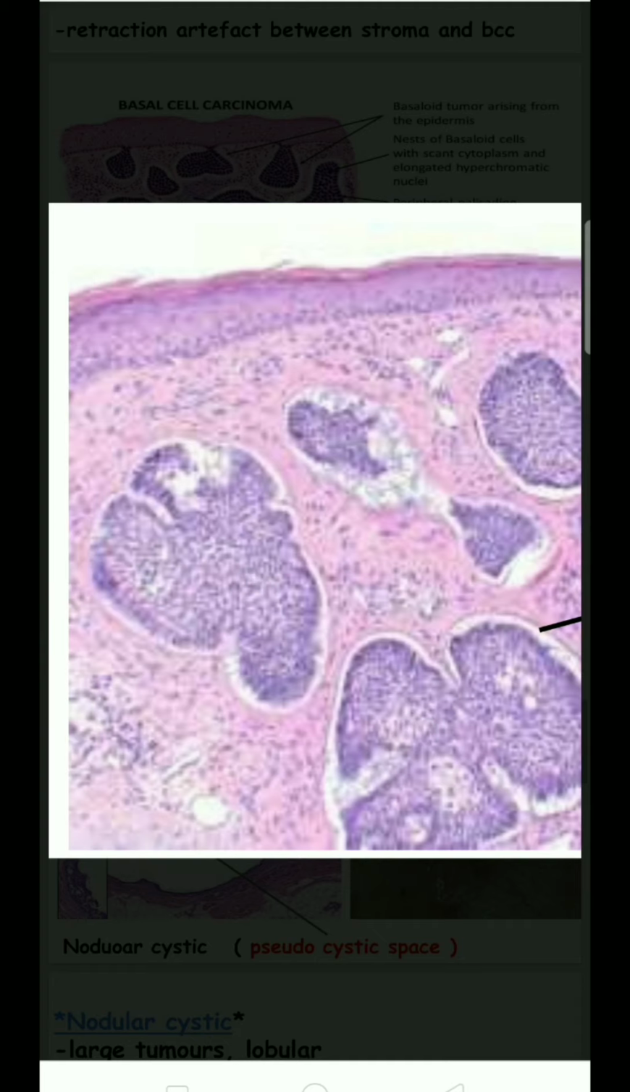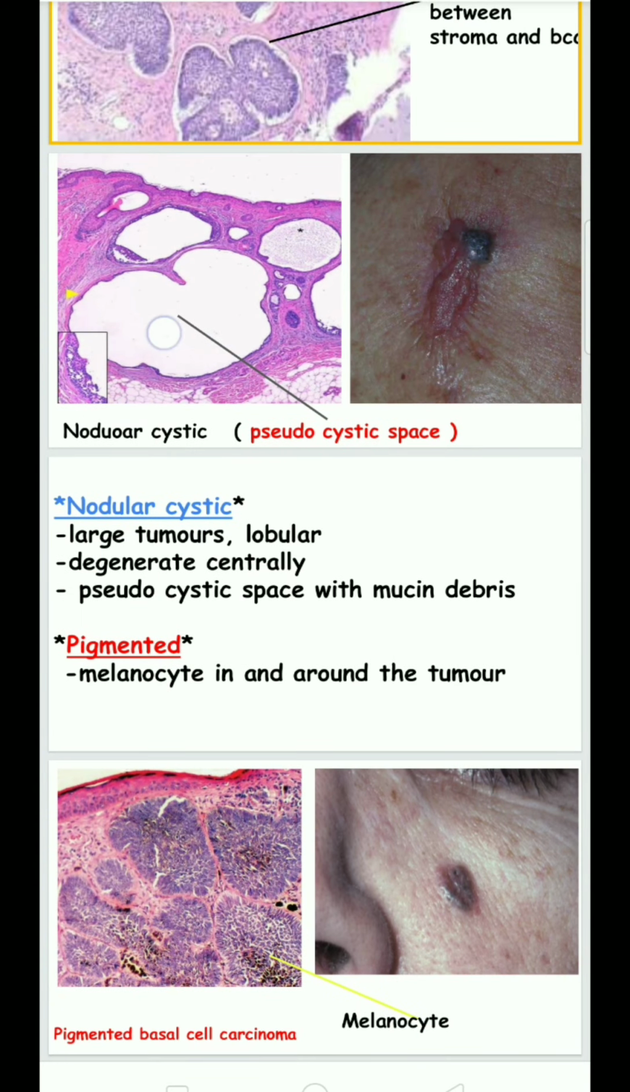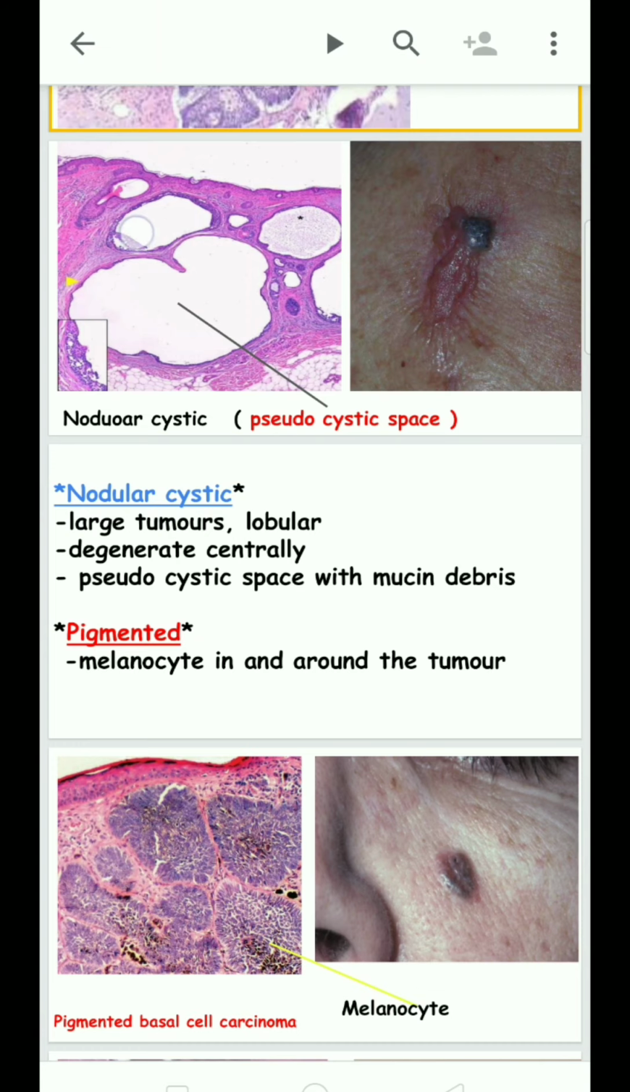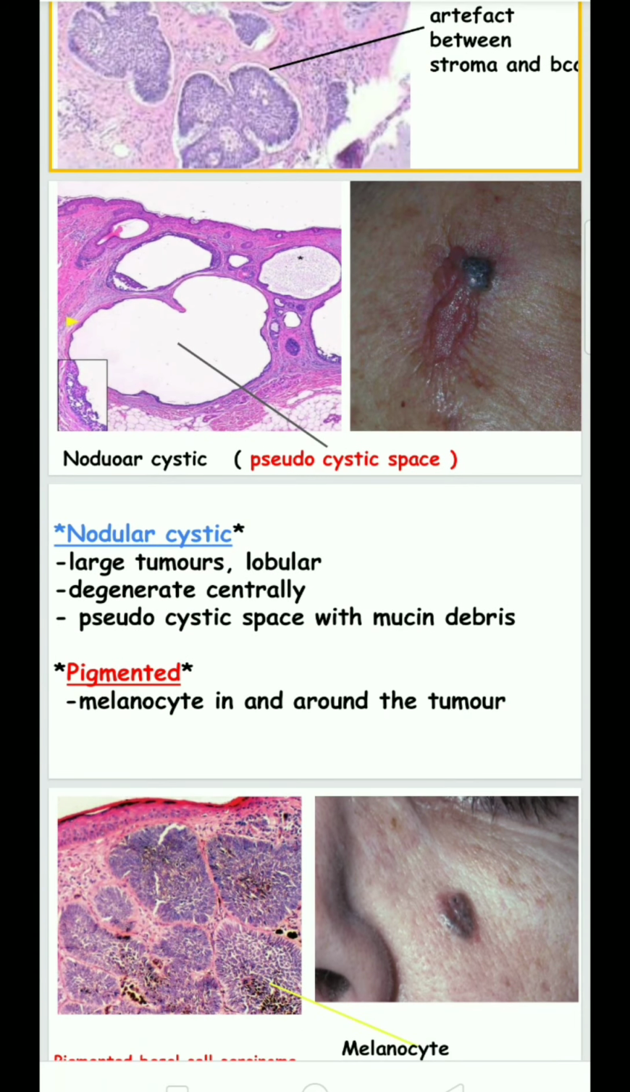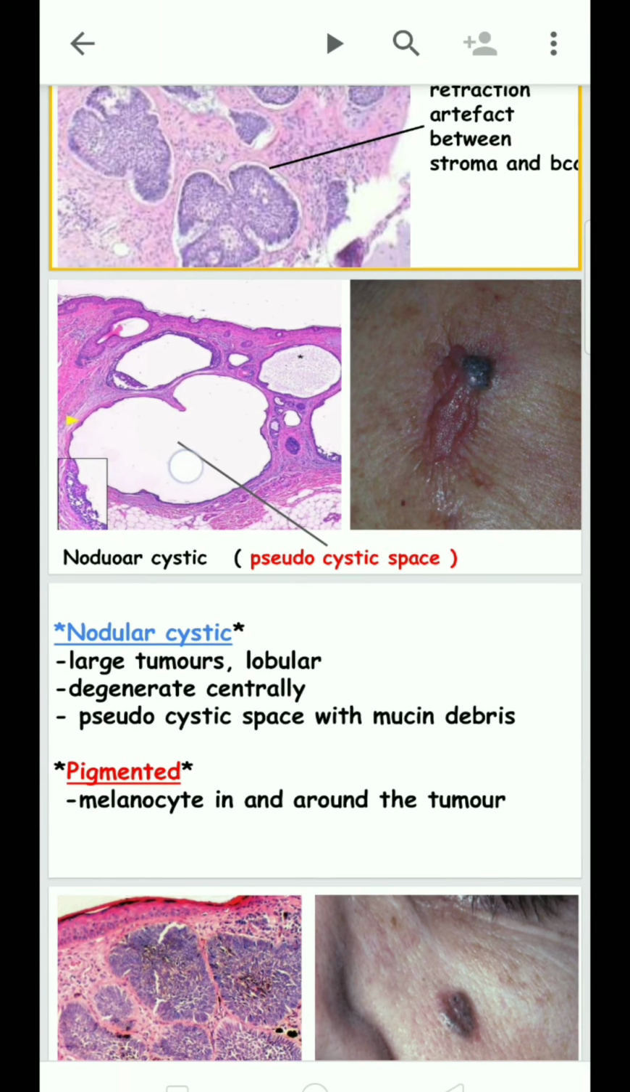There is central degeneration of the basal carcinoma cells because of a lack of nutrition. As a result, cystic degeneration happens, so the central area gets degenerated. This results in the formation of a cystic space filled with mucin and debris. It is a pseudocystic space centrally, and these are large lobular tumors.